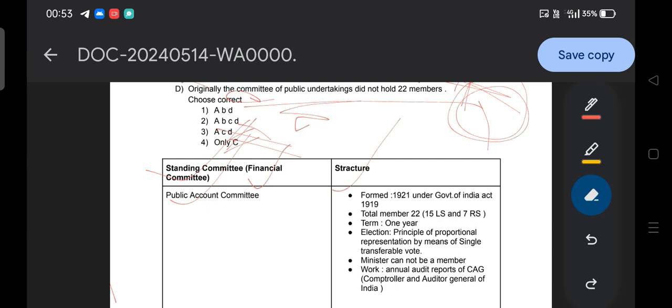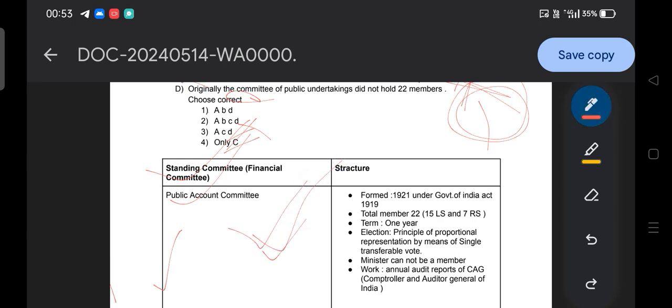But Rajya Sabha elections, the president and vice president elections, and for example the members of the public account committee, are elected on the principle of proportional representation by means of the single transferable vote system. I hope you will not forget this process of election to the public account committee.